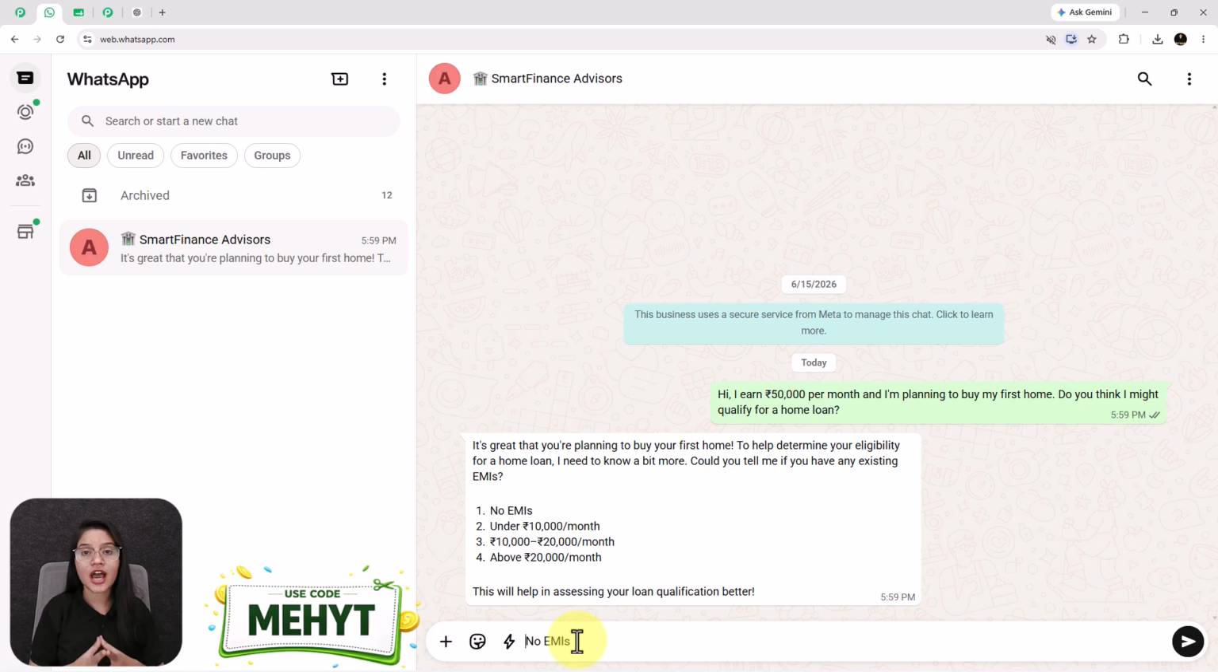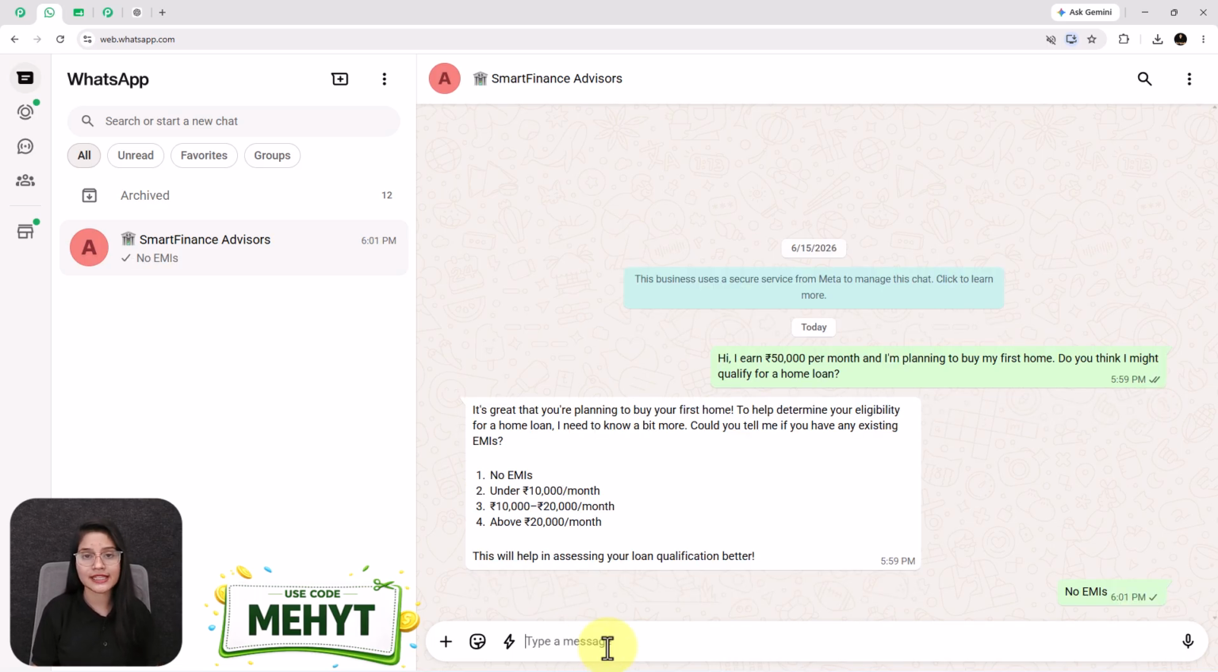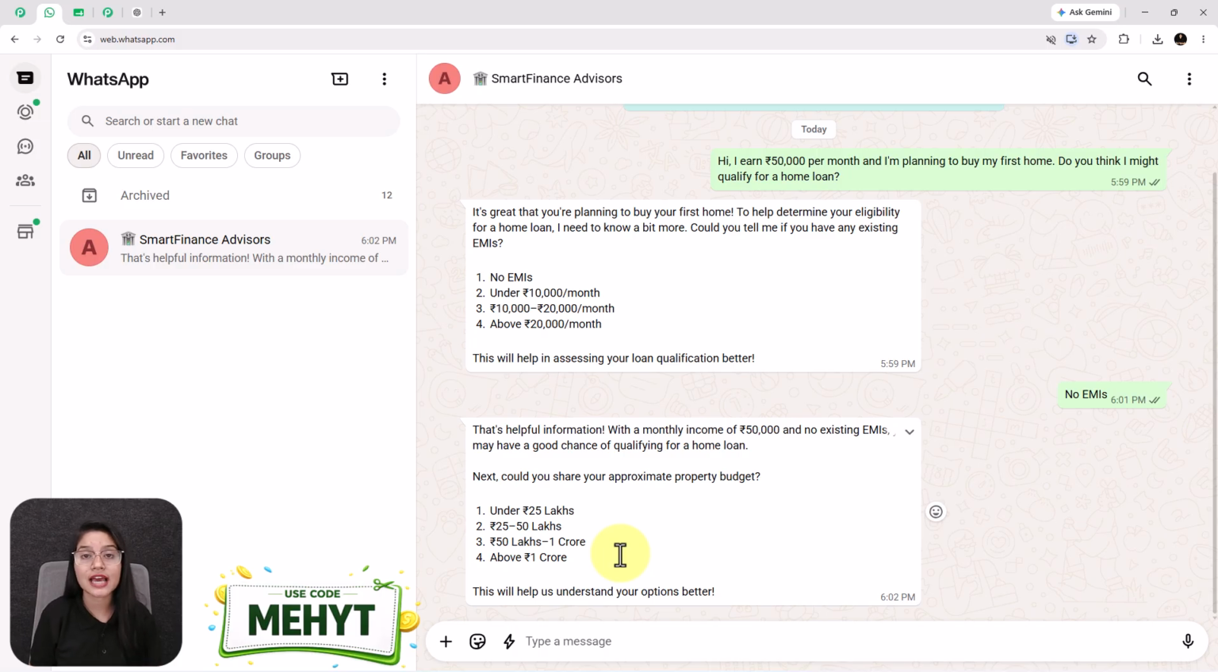Moving forward, I am going to reply to the AI assistant by sending a message, "No EMIs." Now, because the AI assistant understands the context of the conversation, it does not repeat the same question. Instead, it intelligently moves to the next step and asks about my approximate property budget. This is exactly how a real loan advisor would work.